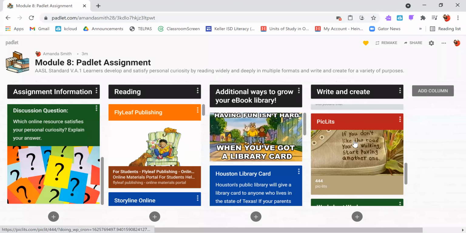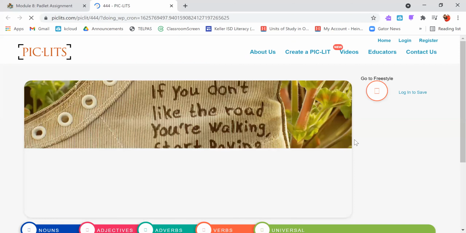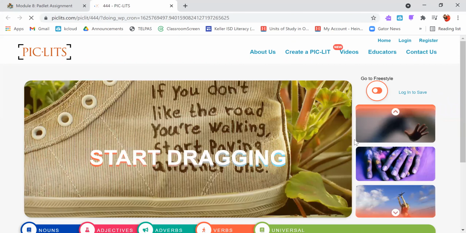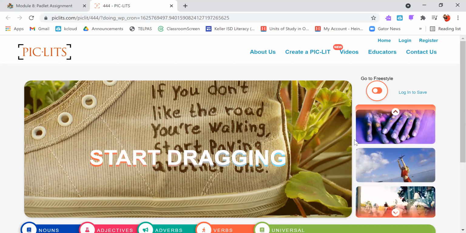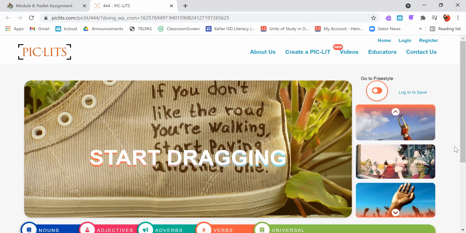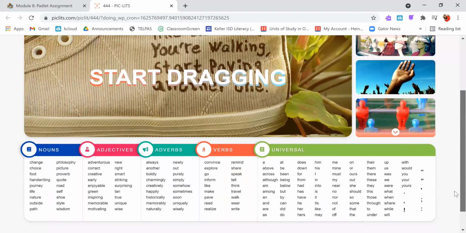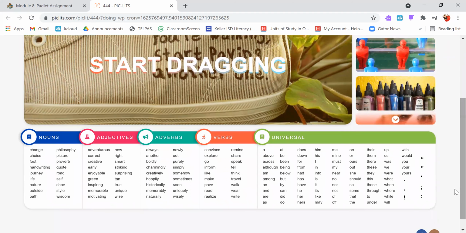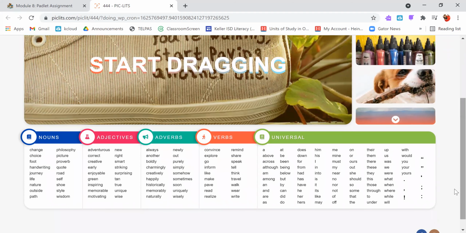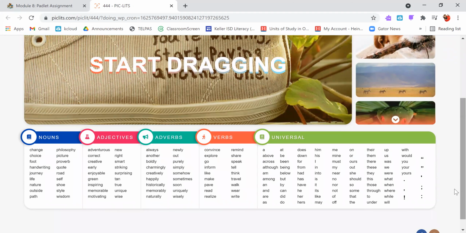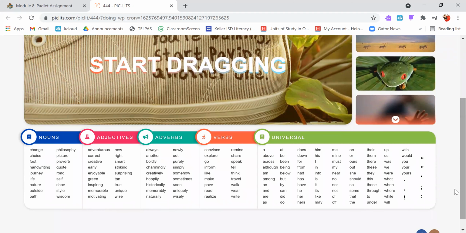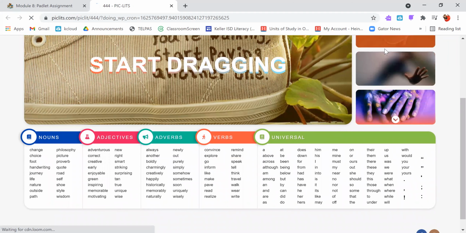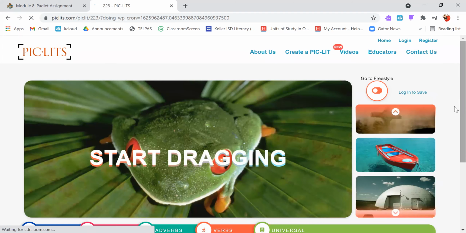And then another fun interactive way to create online is Padlets. So with Padlets, you can choose a picture, and then the pictures will give you a list of all these different words that are inspired by this picture. And you can start dragging words over to create your own story, or maybe you want to use something to label, like, oh, maybe I want to create a Padlet with this frog.